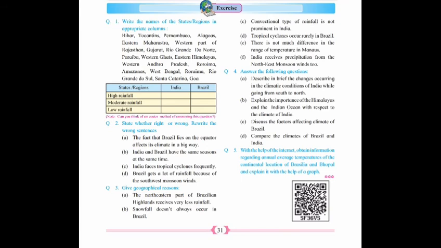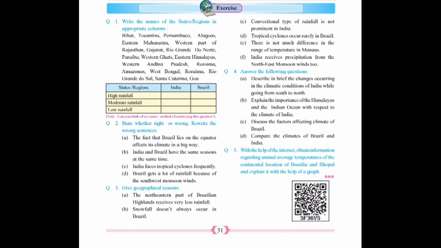Now see question number 2. State whether right or wrong. Rewrite the wrong sentences. If the statement is wrong, then what is right? You have to write the reason there. Okay. A. The fact that Brazil lies on the equator affects its climate in a big way. It is right.